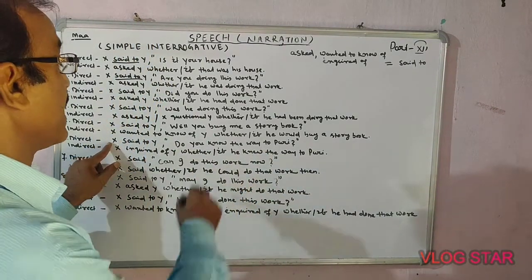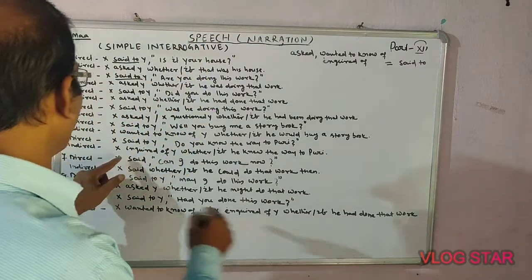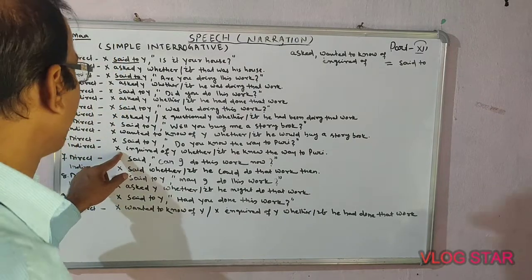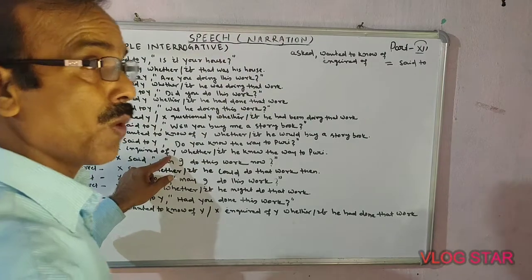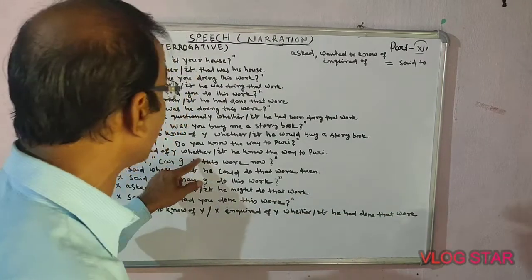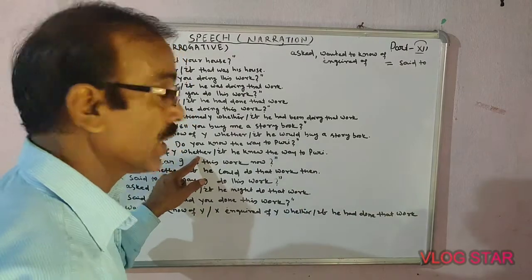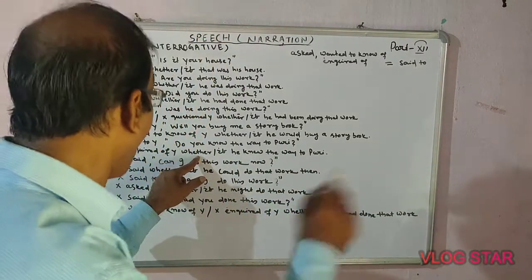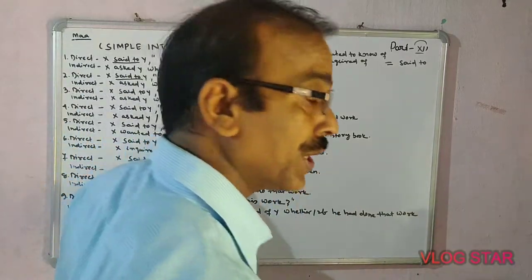Here, X inquired of Y whether he knew the way to Puri, or if he knew the way to Puri.